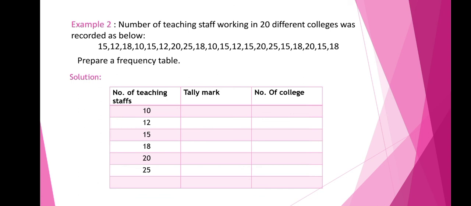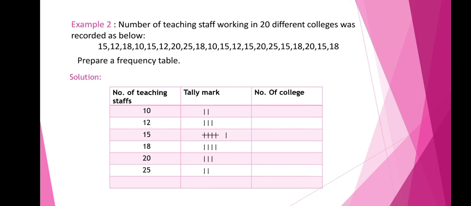Go on writing the numbers, that is 10, 12, 15, 18, 20 and 25. Whatever numbers are given here are written here. Corresponding tally marks you have to put. Now go on checking the numbers. The first value is 15, so put a tally mark in front of 15. The second number is 12, so put a tally mark in front of 12. In the same way, go on putting the tally marks until you finish all the numbers.